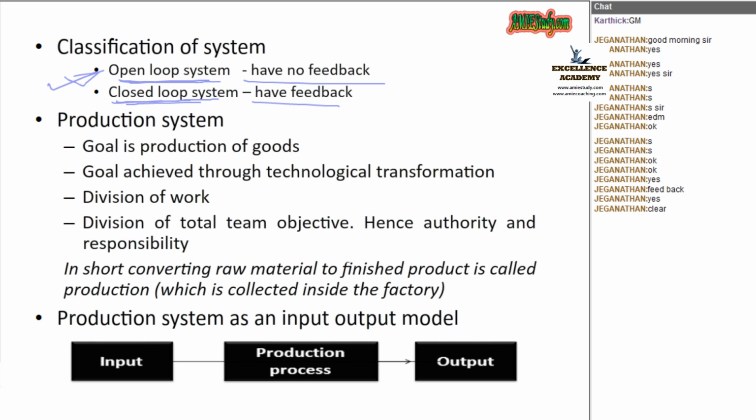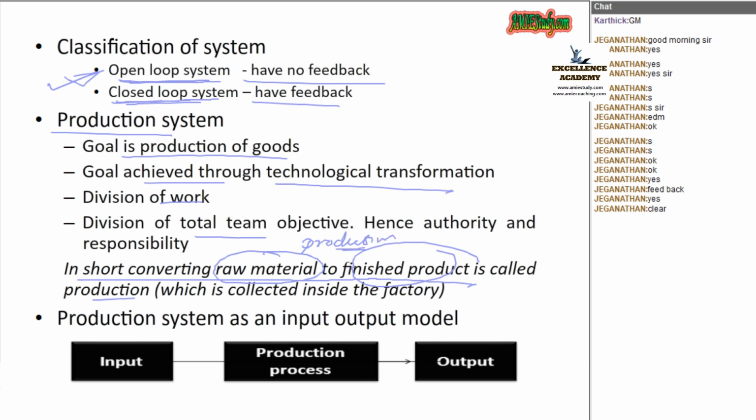Okay. Now, we are moving to production. I told you, what is meant by production? Goal is the production of the product. Goal achieved through technological transformation by means of machineries. For that, you have to divide the work, divide the team objective, authorities and responsibilities. Anyway, we want the final product. In short, what can we conclude? In short, converting the raw material to finished product is called production. That is, raw material which is existing inside that industry is converted to a finished product. That process is called production.